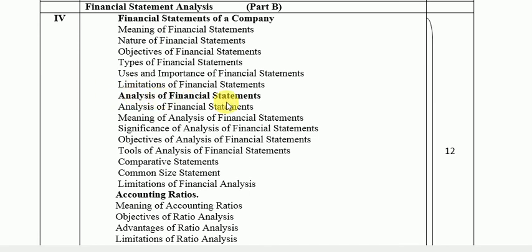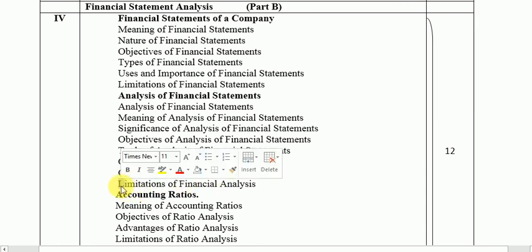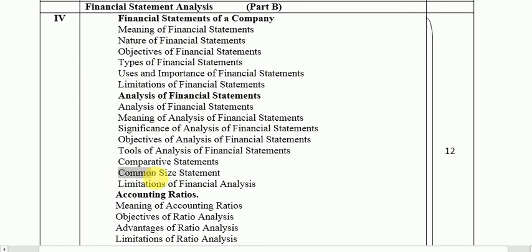Now we come to the last unit of our syllabus, Unit 5, which is again a very important area of our syllabus. Unit 5 has a marathon chapter known as cash flow statement. I think even 50% of your third book is devoted to this chapter. There are a lot of things to study under cash flow statement, and this chapter has a total of 8 marks. I'll show you on the slide.